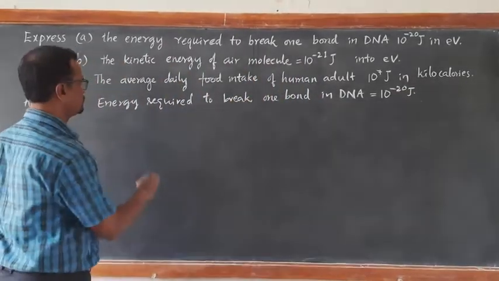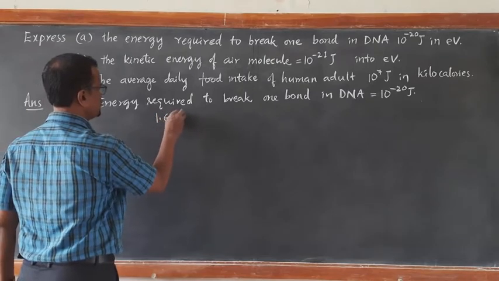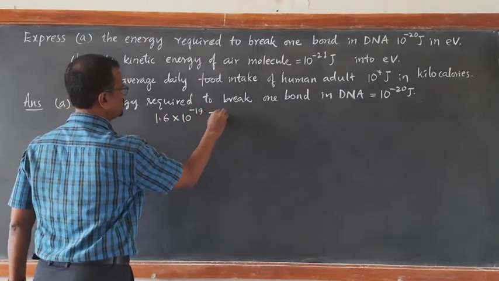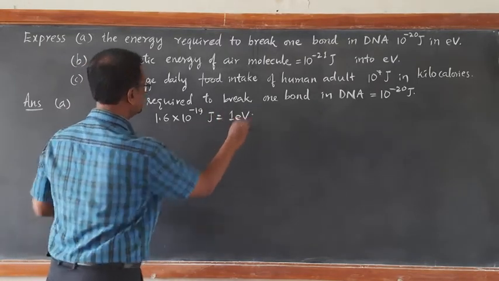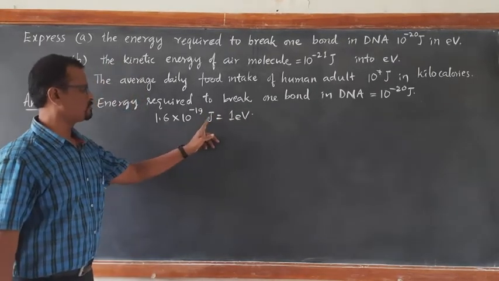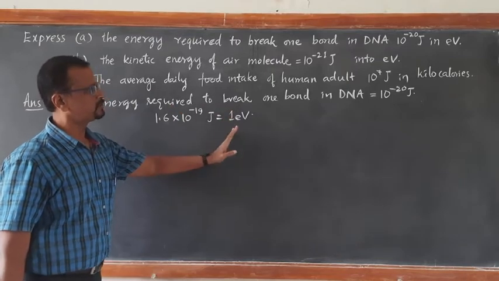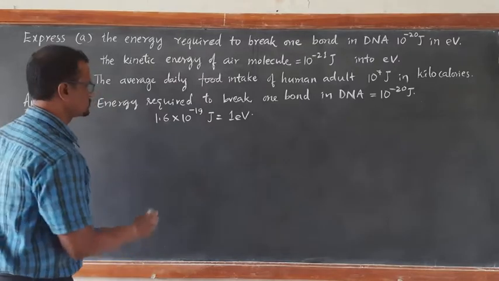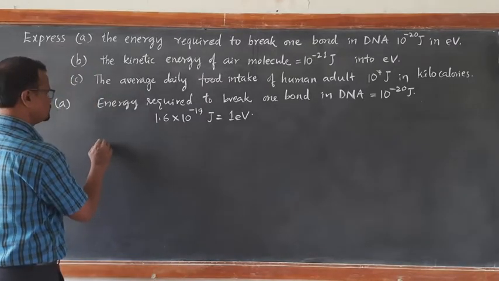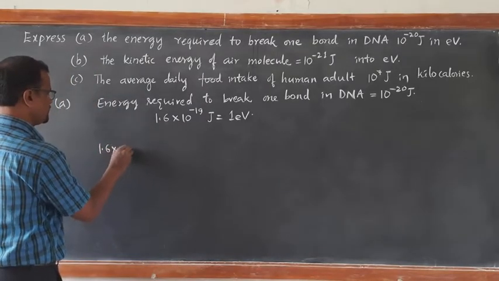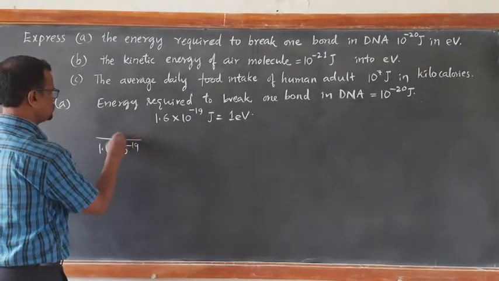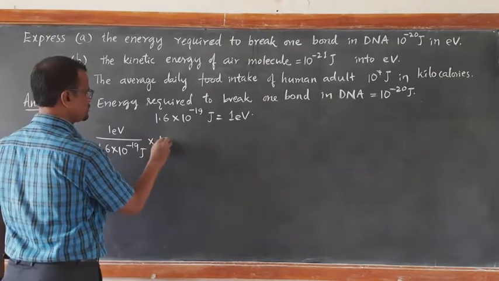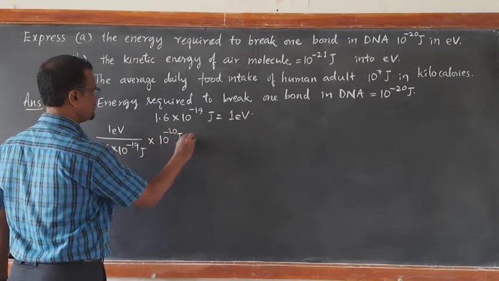We know that 1.6 into 10 to the power of minus 19 joules is equal to 1 electron volt. Therefore, 10 to the power of minus 20 joules is equal to how many electron volts? So we can calculate: 1.6 into 10 to the power of minus 19 joules equal to 1 electron volt. Therefore, for 10 raised to minus 20 joules, how many electron volts?